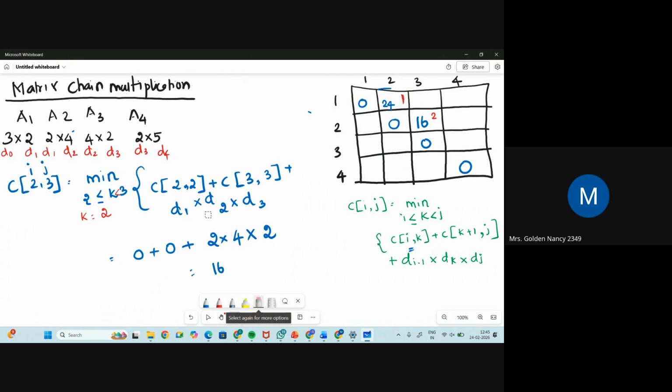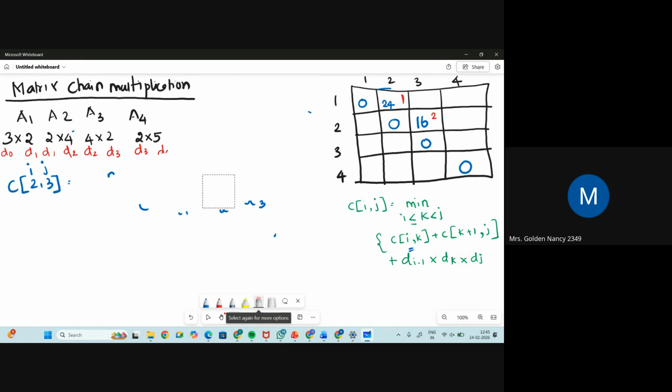Same way, next what will be the value that we'll be finding? Oh, sorry, D of 3, D4. The next value that we are going to find is C of 3 comma 4, because we are just taking one jump from the diagonal.